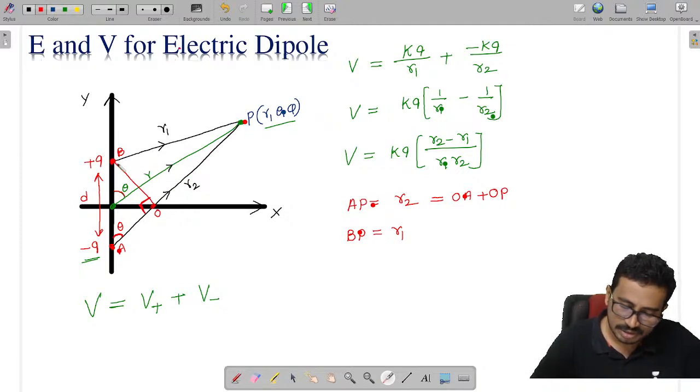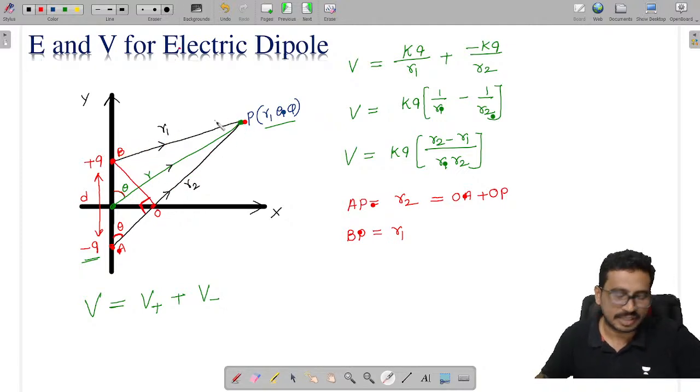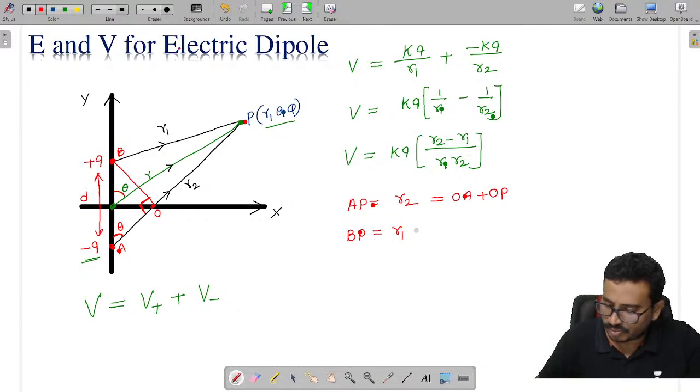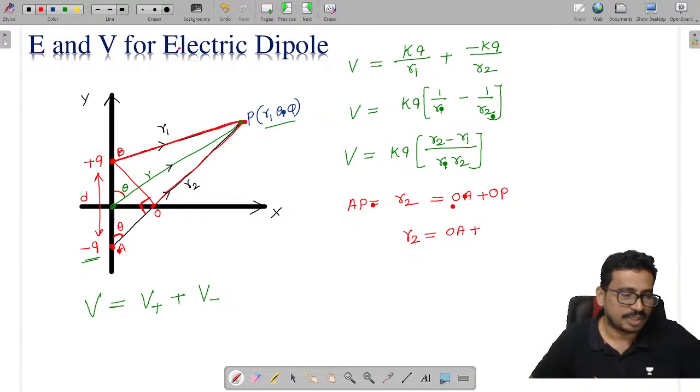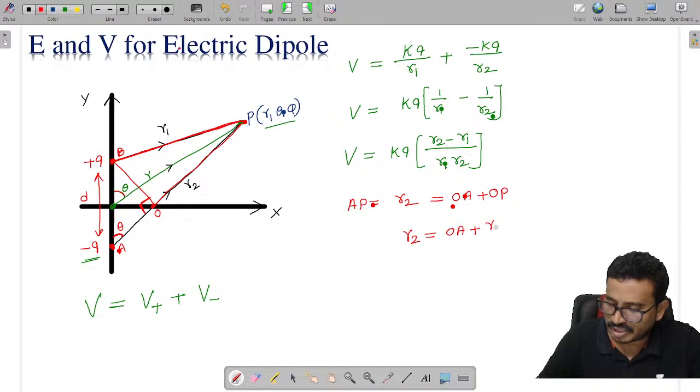So what we can write: AP, which is my R2, is OA, some unknown, plus this OP distance, which is the same as BP distance, given as R1.